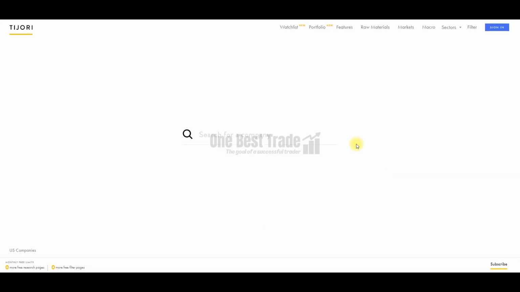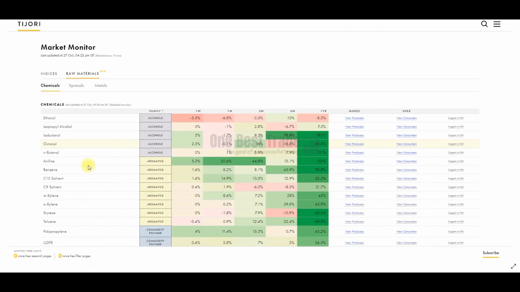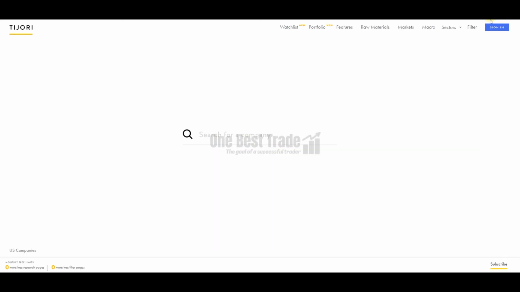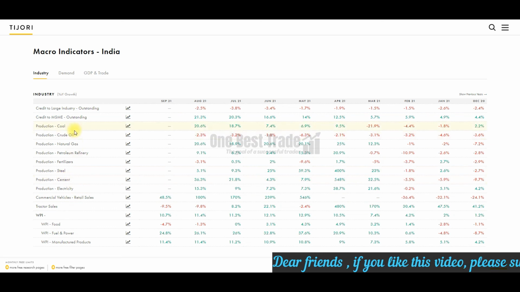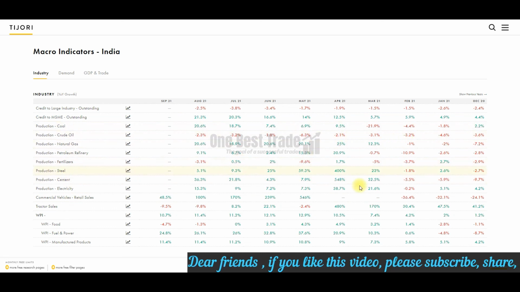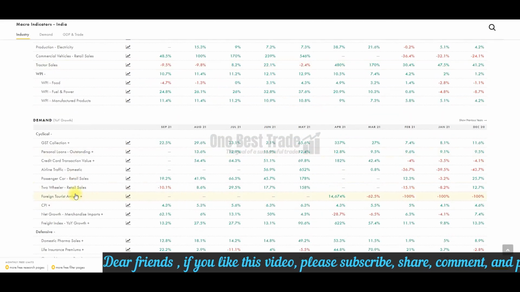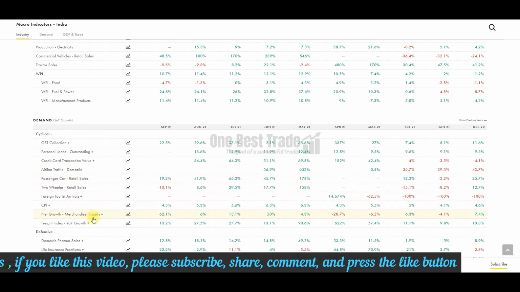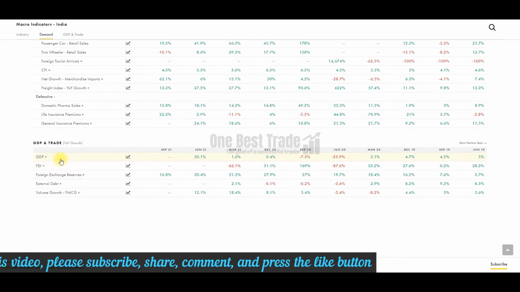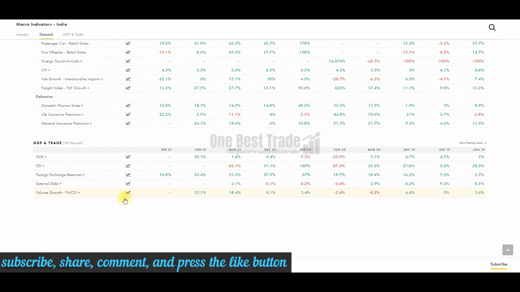Very important tab in this website is raw materials. Here you can see raw material price trend, and also you can see the producing companies and also consuming companies. Another interesting tab is macro indicators. These macro indicators will help you to keep a tab on the overall economy. So you can see here production of steel, cement, coal, crude oil. That trend you can see here, and also you can see the demand. Here you can see the demand for personal loans, credit cards, two-wheelers, and many more. And also you can see overall GDP trend, FDI inflow, and many more.